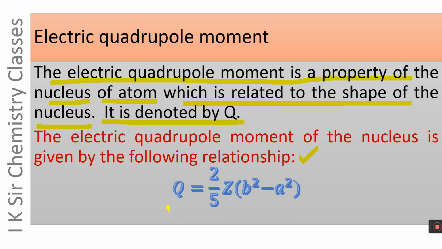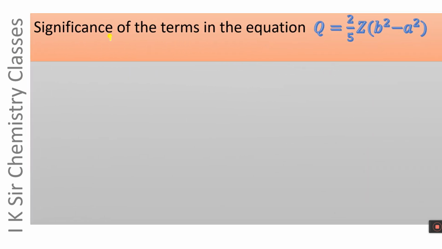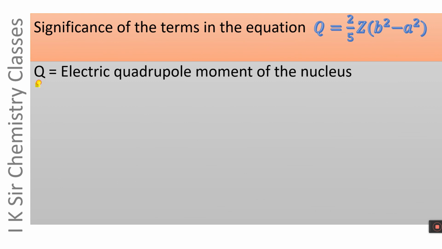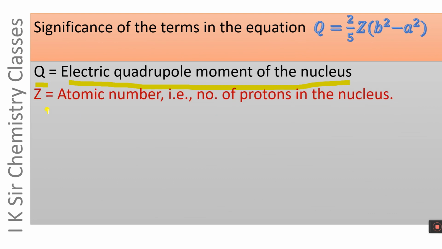Mathematical relationship: Q, electric quadrupole moment, is equal to 2/5 Z (B² − A²). The electric quadrupole moment of a nucleus is given by this relationship. The terms involved in this equation are given below. Q is electric quadrupole moment of the nucleus. Z, atomic number, that is number of protons in the nucleus.